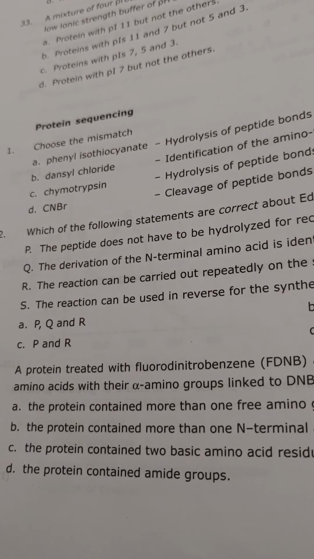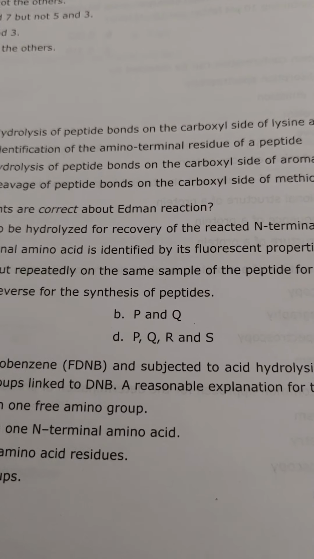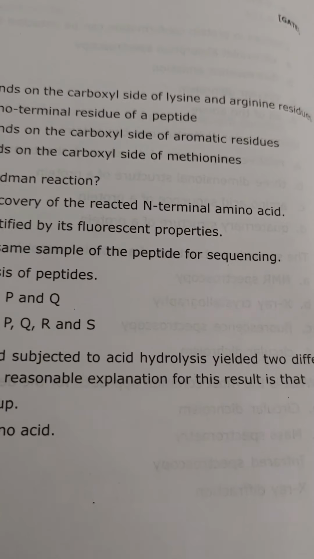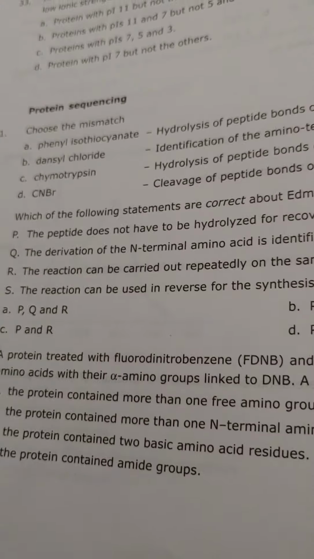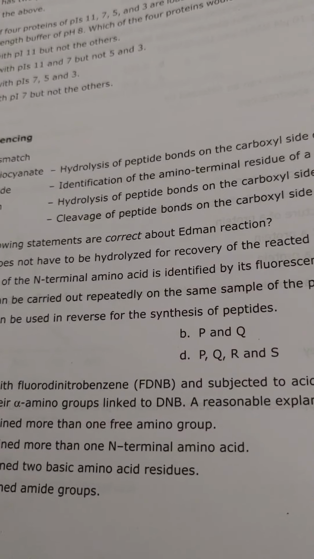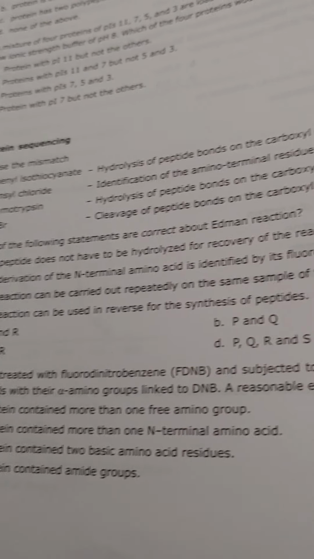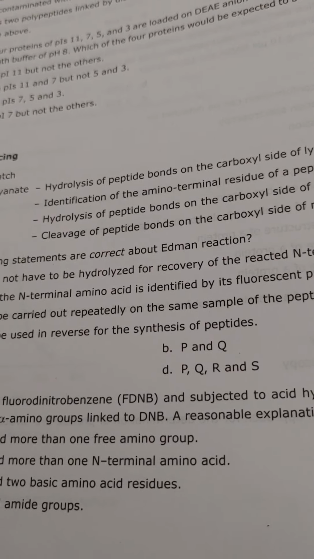Read again. A protein treated with fluorodinitrobenzene FDNB and subjected to acid hydrolysis yields two different amino acids with their alpha amino group linked to DNB. A reasonable explanation for this is the protein contains more than one N-terminal amino acid. Move on to question number 4.